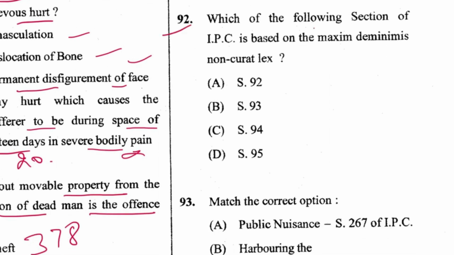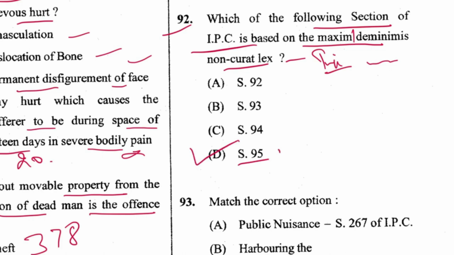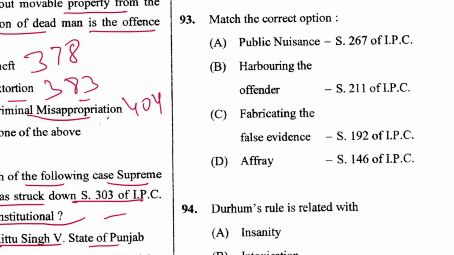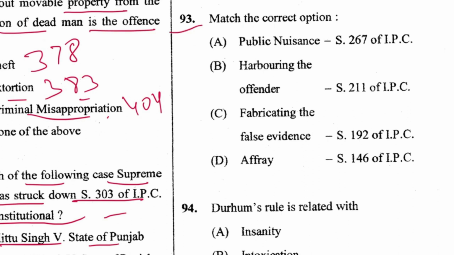Next 92, which of the following sections of IPC is based on the maxim de minimis non curat lex? Trivial harms shall not cause a criminal action. So this is section 95, D is the answer. Next 93, match the correct option. Public nuisance, I just mentioned this section 268, is incorrect.